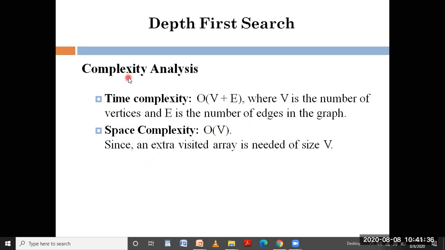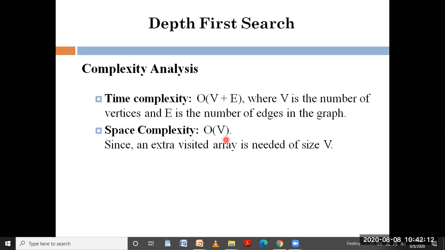The next part is complexity analysis. I'm not getting into detail about these topics since it is given only 5 minutes. I'm trying to cover all the important points of DFS. For time complexity, in the worst case, if my node is at the last end, I should visit all the other nodes to reach it. So the time complexity is O of V plus E, where V is the number of vertices and E is the number of edges in the graph.